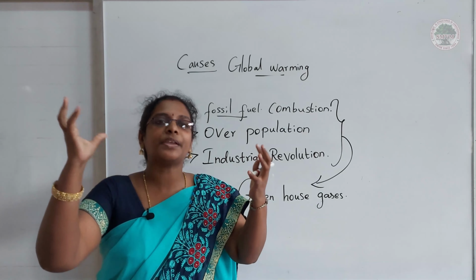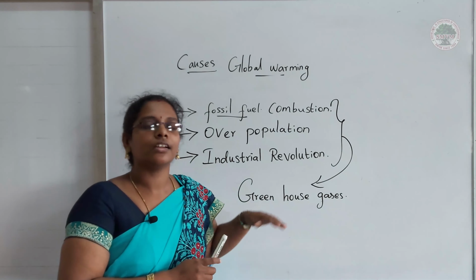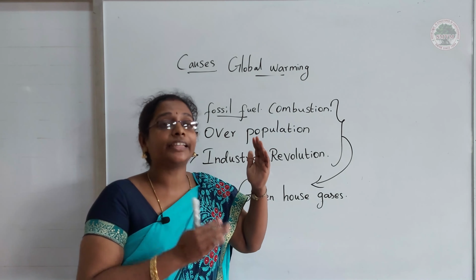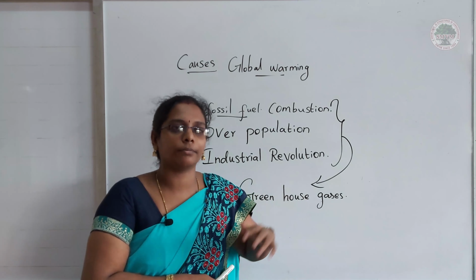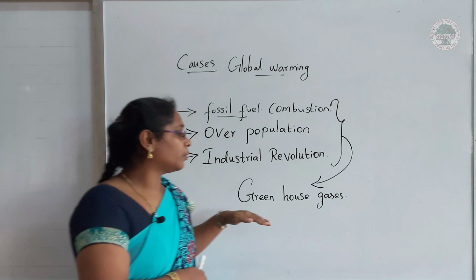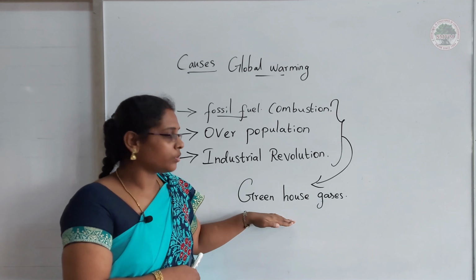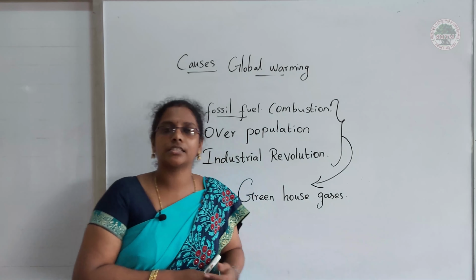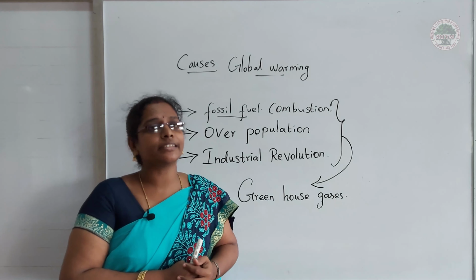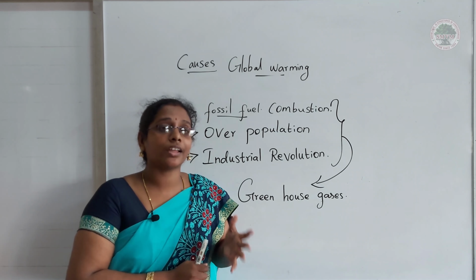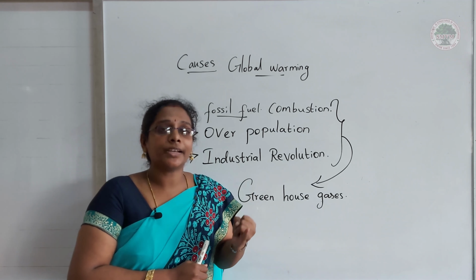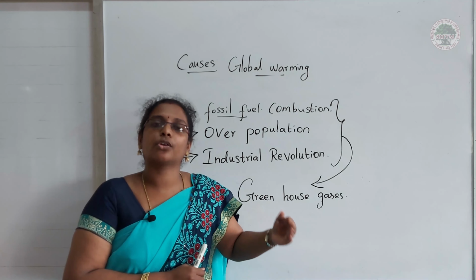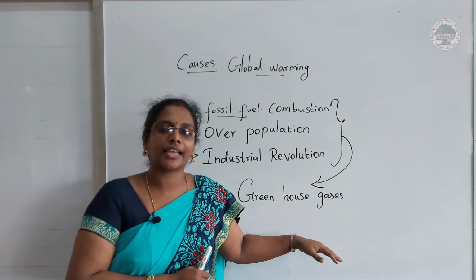light and heat is trapped inside the greenhouse, and it gives the plant enough warmth. So this is called a greenhouse, and some gases are called greenhouse gases. Why are we calling them greenhouse gases, and what are the gases? Carbon dioxide, carbon monoxide, methane. These kinds of gases are called greenhouse gases.